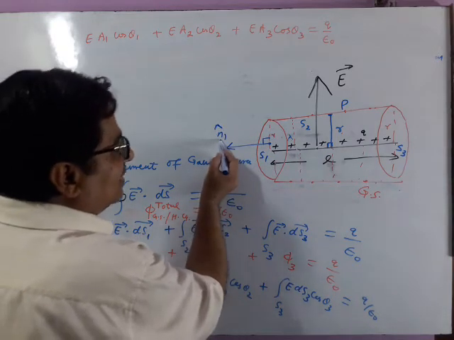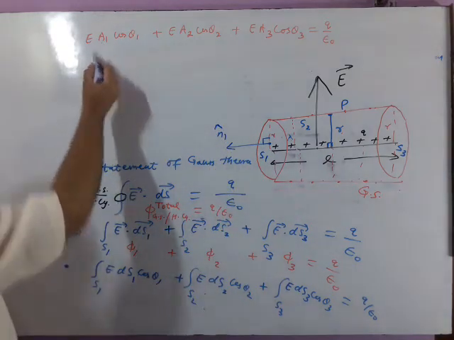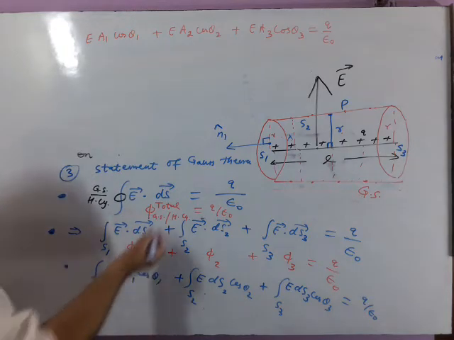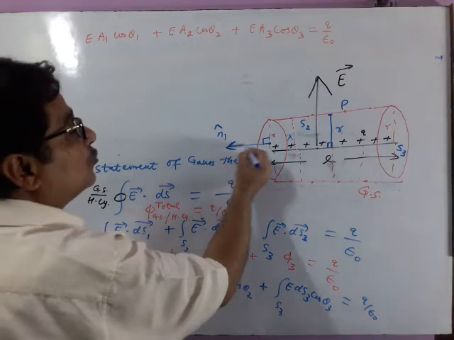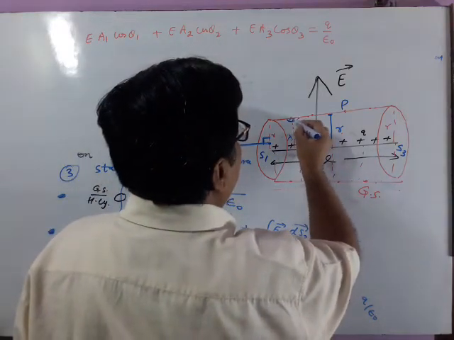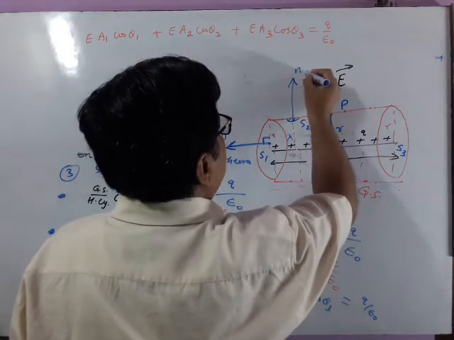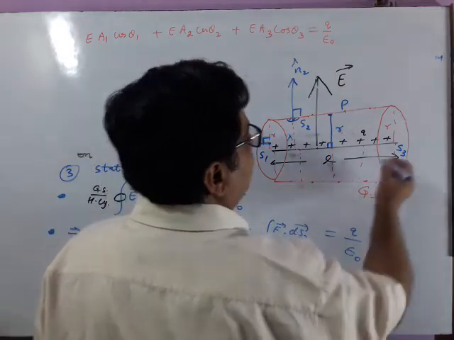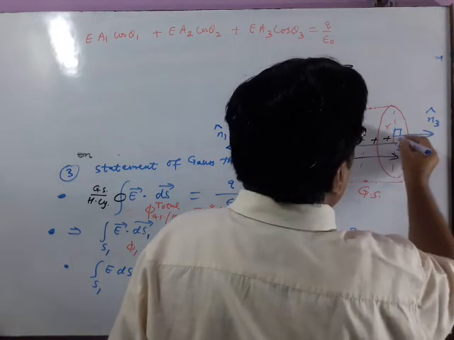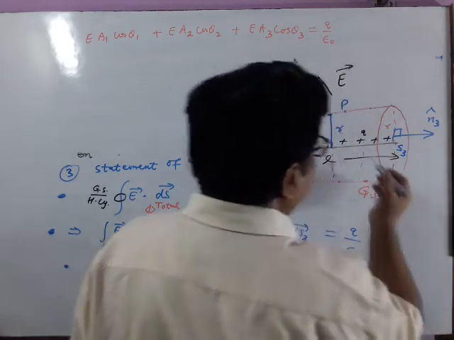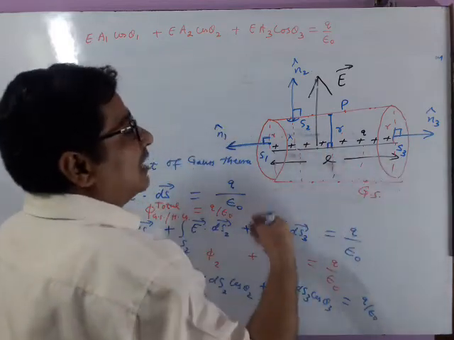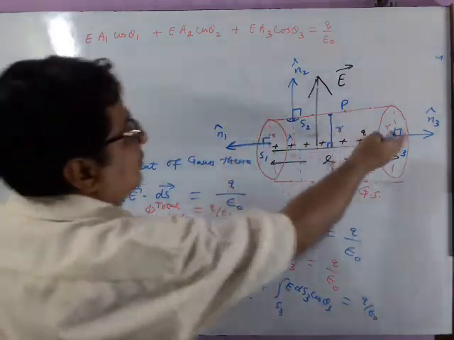Direction of area 1 vector, if you write it like this, and direction of ds1, that is called n1 cap, outward drawn normal. Similarly, direction of area 2, see, this is outward normal. For area 3, this is n3 cap, direction of area 3 vector. You may write it ds1, ds2, ds3 or s1, s2, s3. Outward normals are n1, n2, n3.